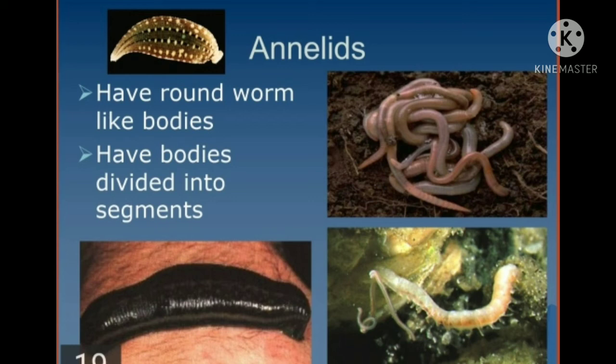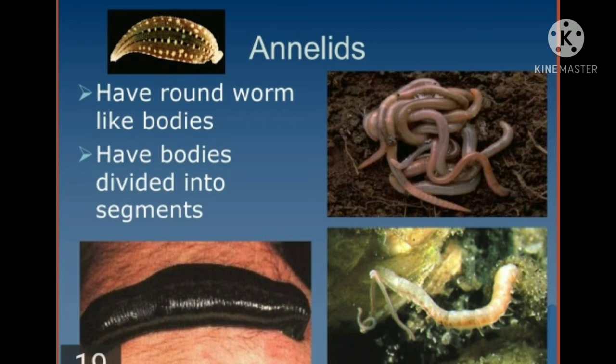These annelids are basically called as what? Roundworm like bodies. The animals may be aquatic, and few may be ectoparasites. They act as a parasite but outside the body, therefore they are called ectoparasites, or free living, or burrowing in the moist soil, very similar to the earthworm. They show bilateral symmetry with metameric segmentation.